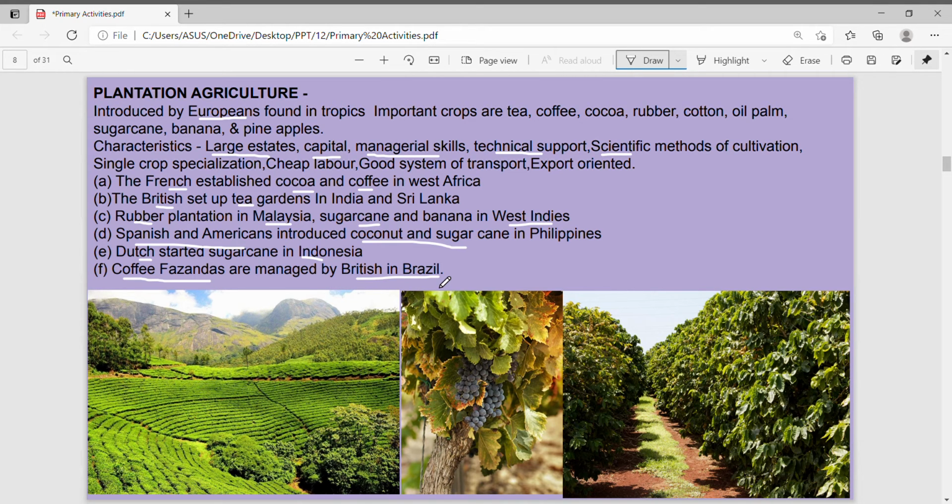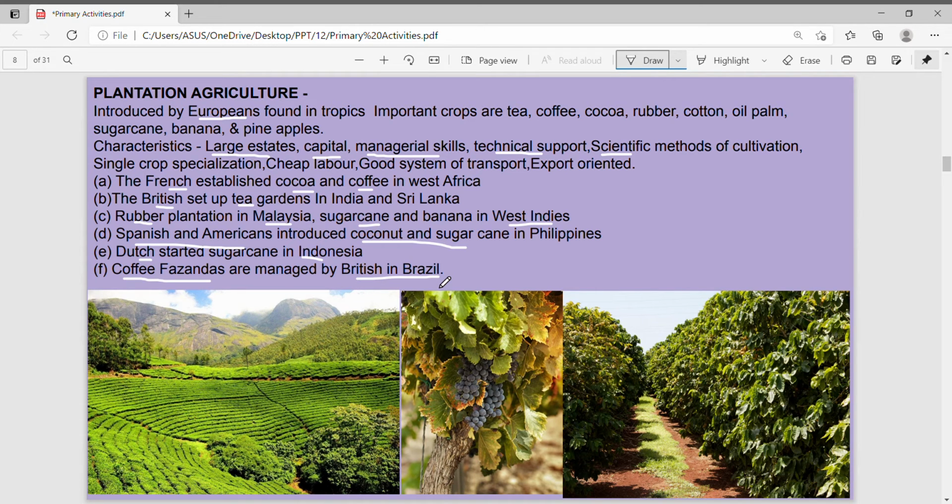So this was mainly colonial production where colonies were made. People did this kind of agriculture because it is very beneficial. It takes a lot of hard work. I remember there are certain old movies made on plantation workers who were taken from different countries to other countries when colonies were made.